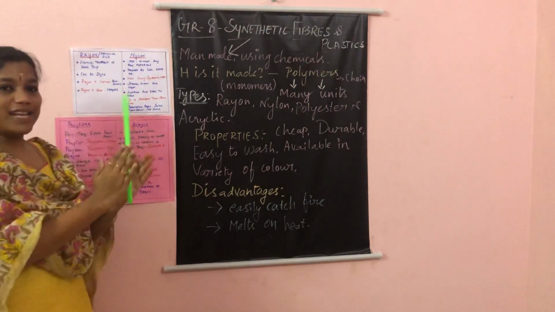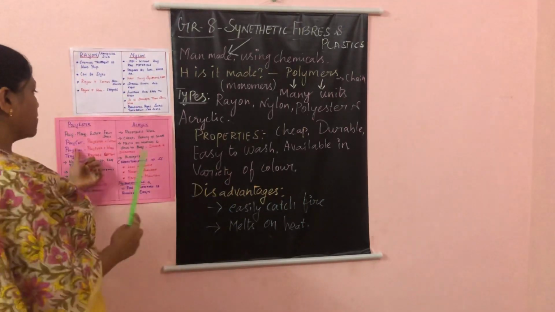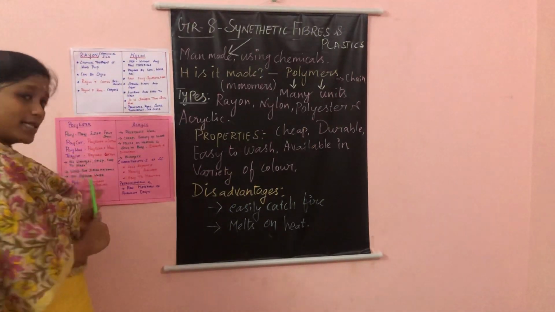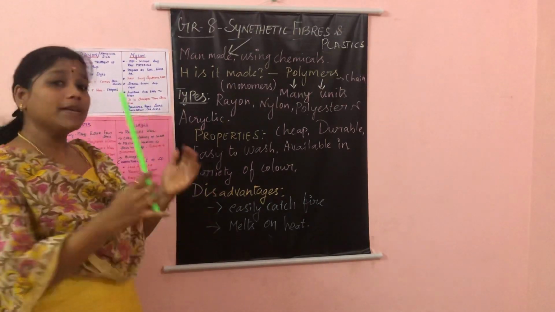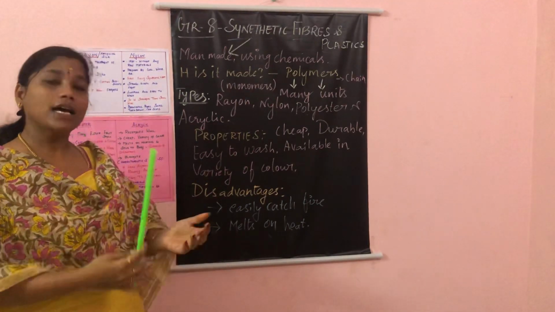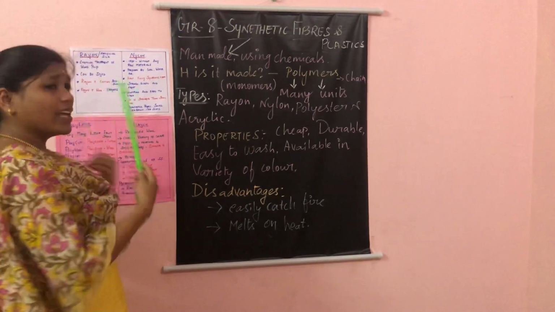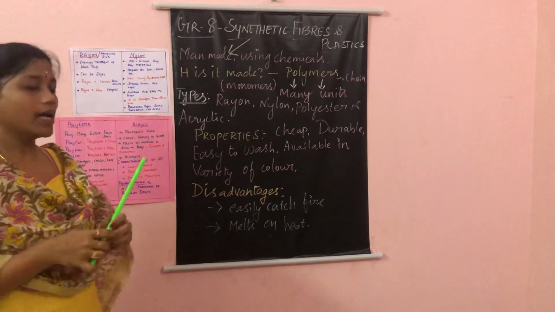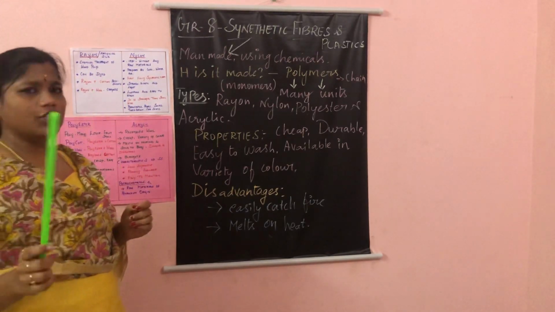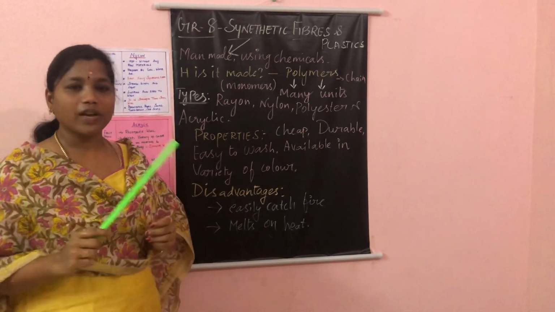So when polyester is mixed with cotton, it forms polycotton. When polyester is mixed with wool, it forms polywool. When polyester is mixed with silk, it forms polysilk. When terylene is mixed with cotton, it forms terracotton. All these materials, when you go with your mom, just check whether these fabrics are available in the shops or not.